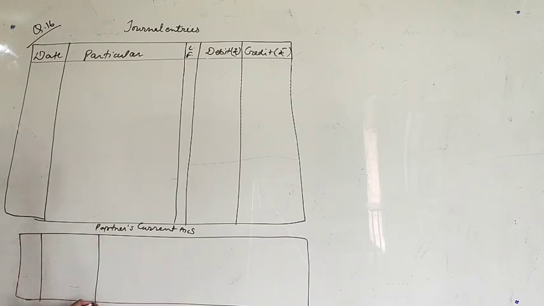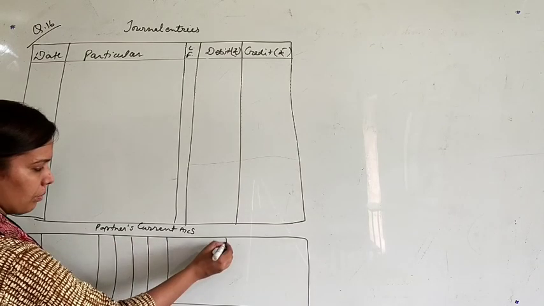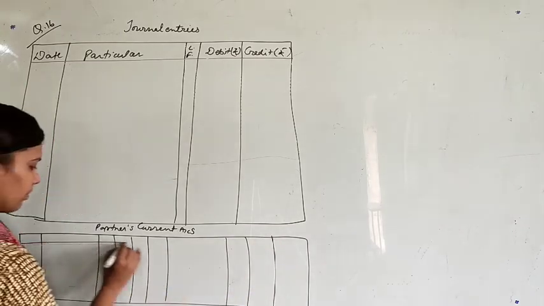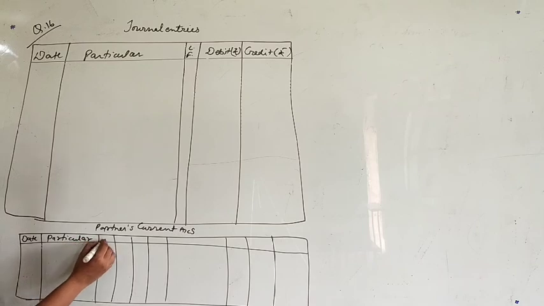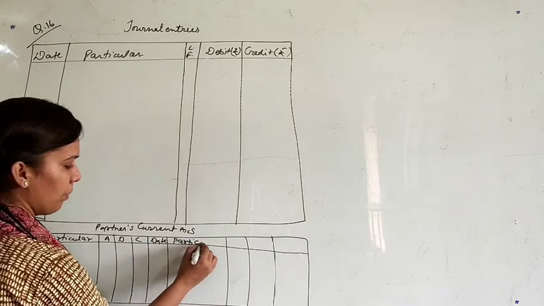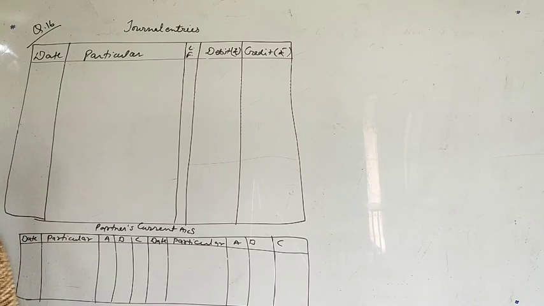Date, particulars, and how many partners are there? Three partners. Then again date, particulars, and these four amount columns. Date, particulars, A, B, C. Then again date, particulars, A, B and C. Okay.